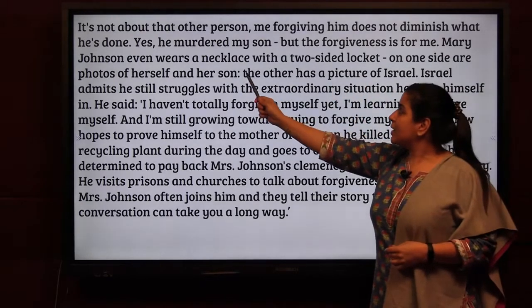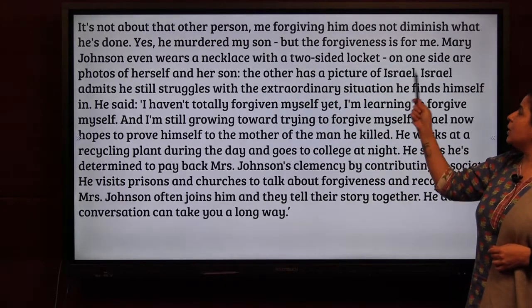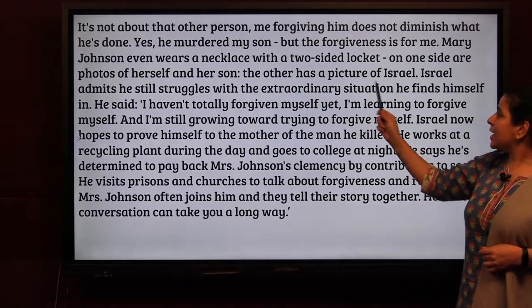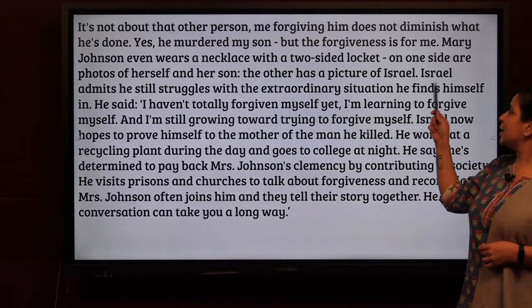Mary Johnson even wears a necklace with a two-sided locket. On one side are photos of herself and her son. The other side has the picture of Israel himself.